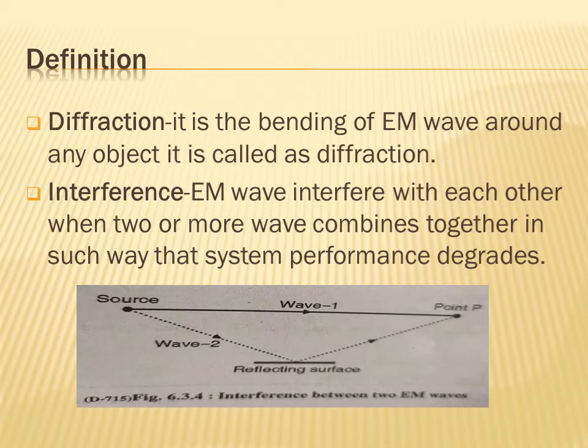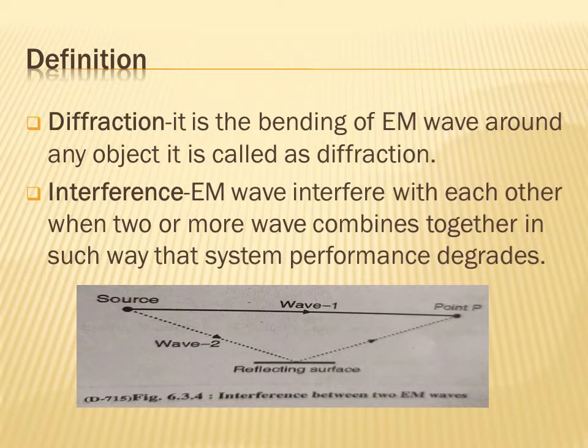Due to this interference, the system performance gets degraded.